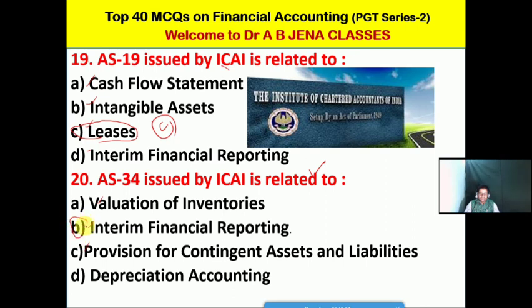Friends, so B is the right option for this MCQ. Accounting Standard 34 issued by ICAI is related to interim financial reporting.